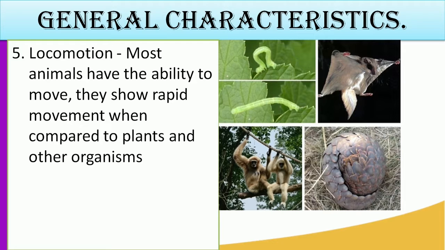Some of them can crawl, like we have an illustration there of a caterpillar. We have a bat that can fly. We have animals like the monkeys and human beings. They use the legs or their limbs to walk. So animals move in various ways. So we have different features that help animals to move.